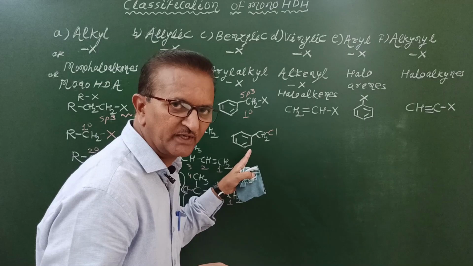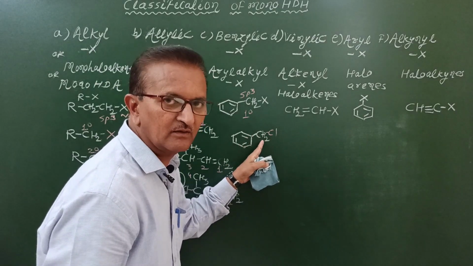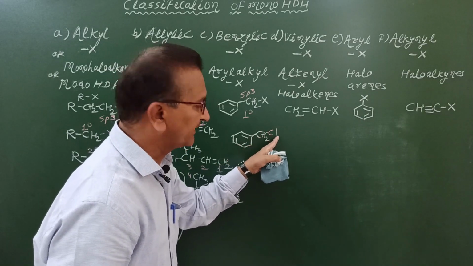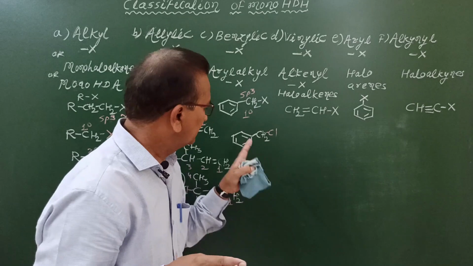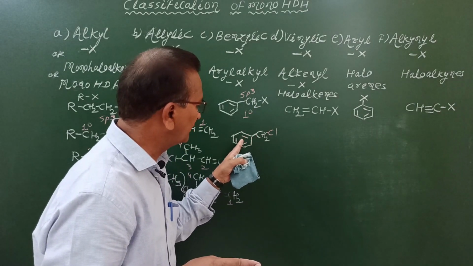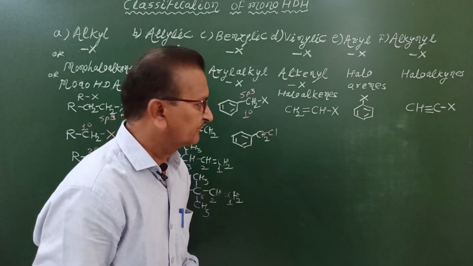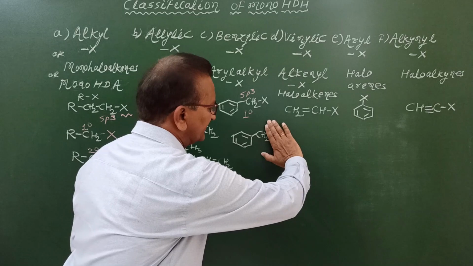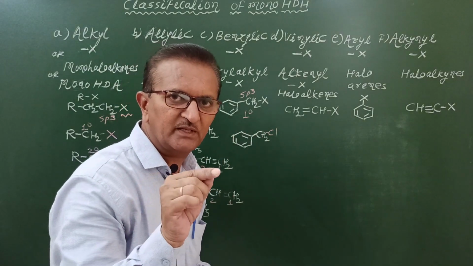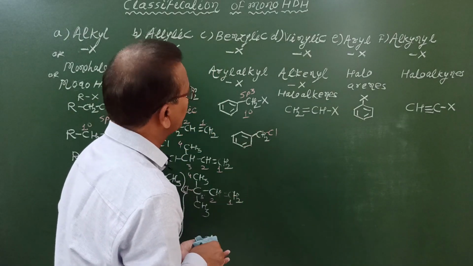And that's why, what is IUPAC name of this compound? Chlorophenylmethane. Common name is benzyl chloride. Remember friends, whenever CH2 group is bonded to benzene ring, then that group is called as benzyl. This is benzyl group. And to this benzyl group, chlorine atom is bonded. That's why its common name is benzyl chloride. Now, this is example of primary benzylic halides.